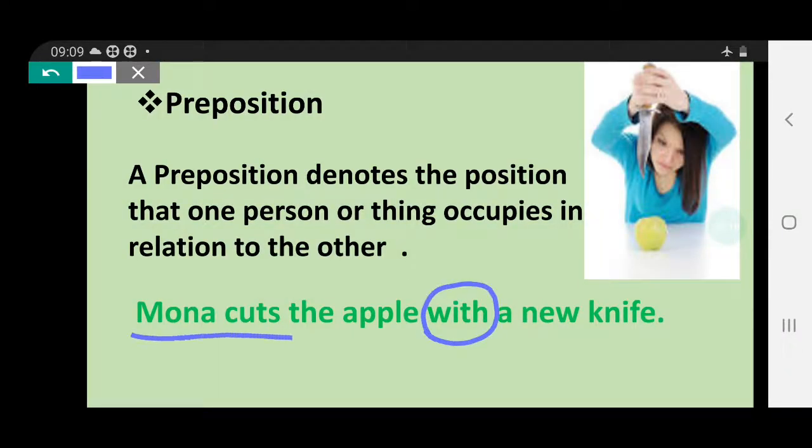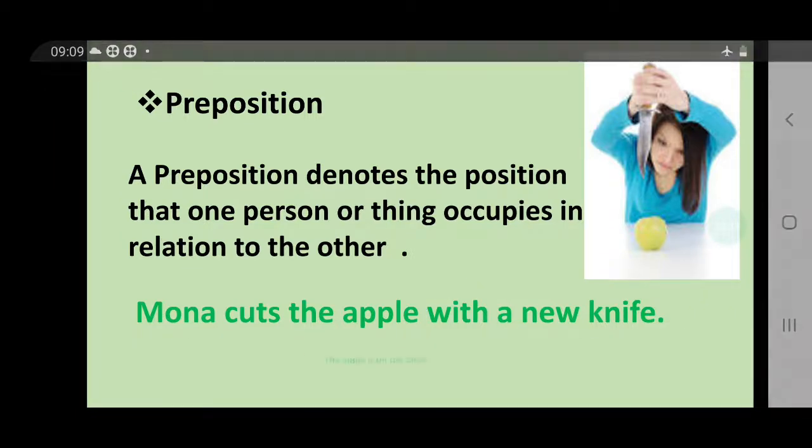Simply, Mona cuts the apple, a new knife. No meaning is coming. We need some word to bring the meaning of the sentence. But if I say Mona cuts the apple with a new knife, it is showing one relation between the sentence and the action.